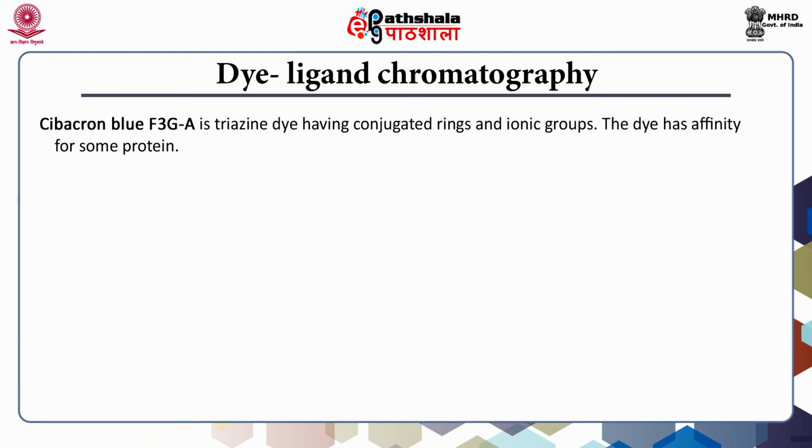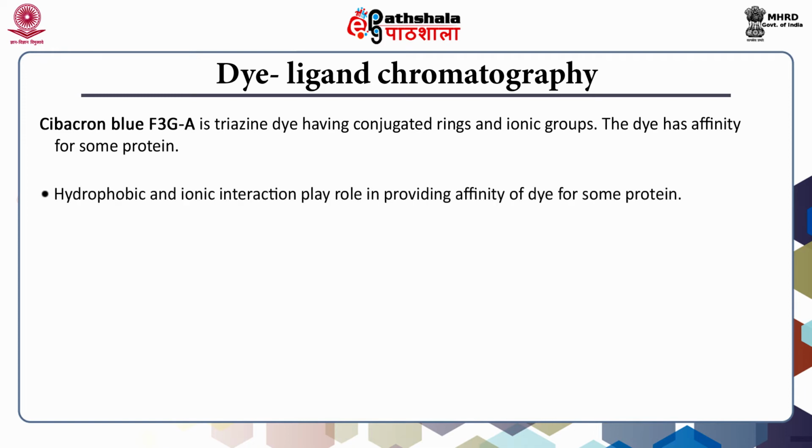Cibacron blue F3GA is a triazine dye having conjugated rings and ionic groups. The dye has affinity for some proteins. Hydrophobic and ionic interactions play a role in providing affinity of the dye for some proteins. It has not been possible to point out which protein will bind to the dye and which other protein will not.